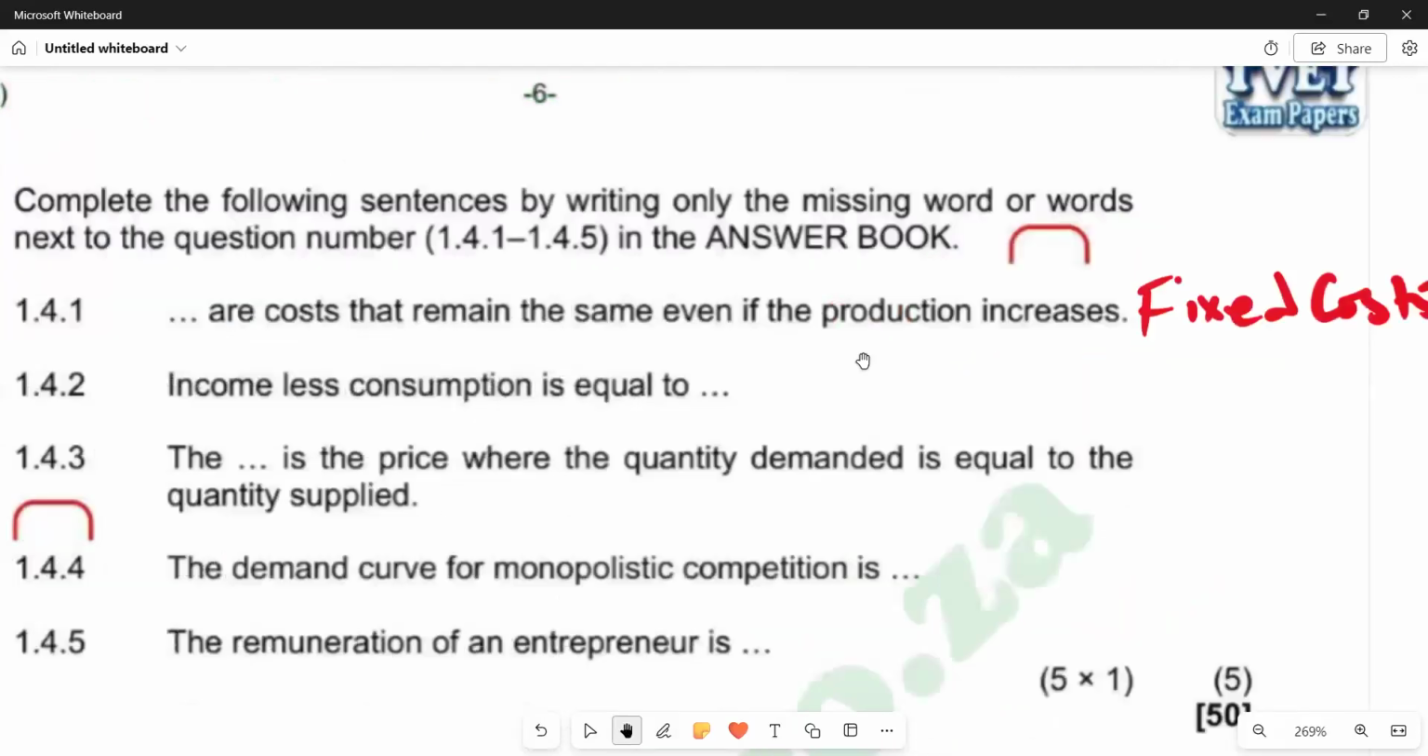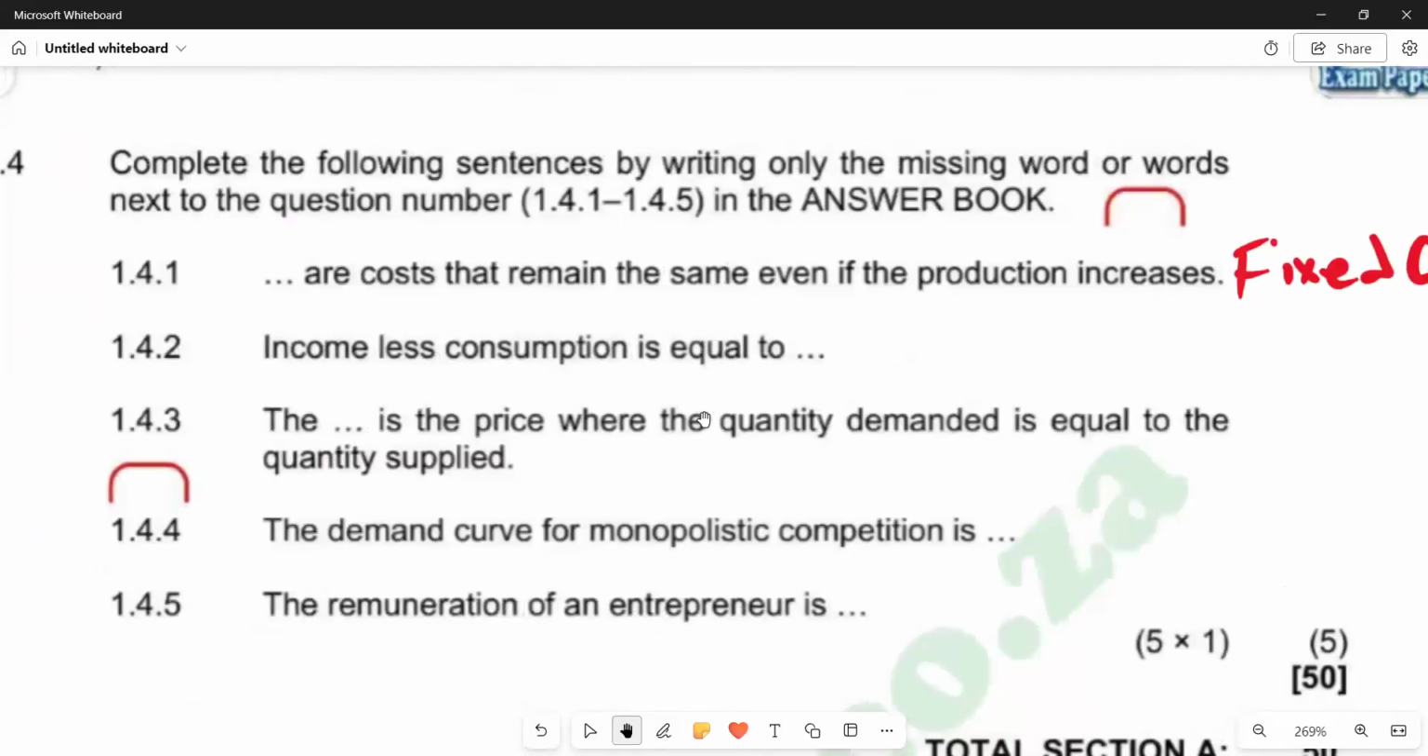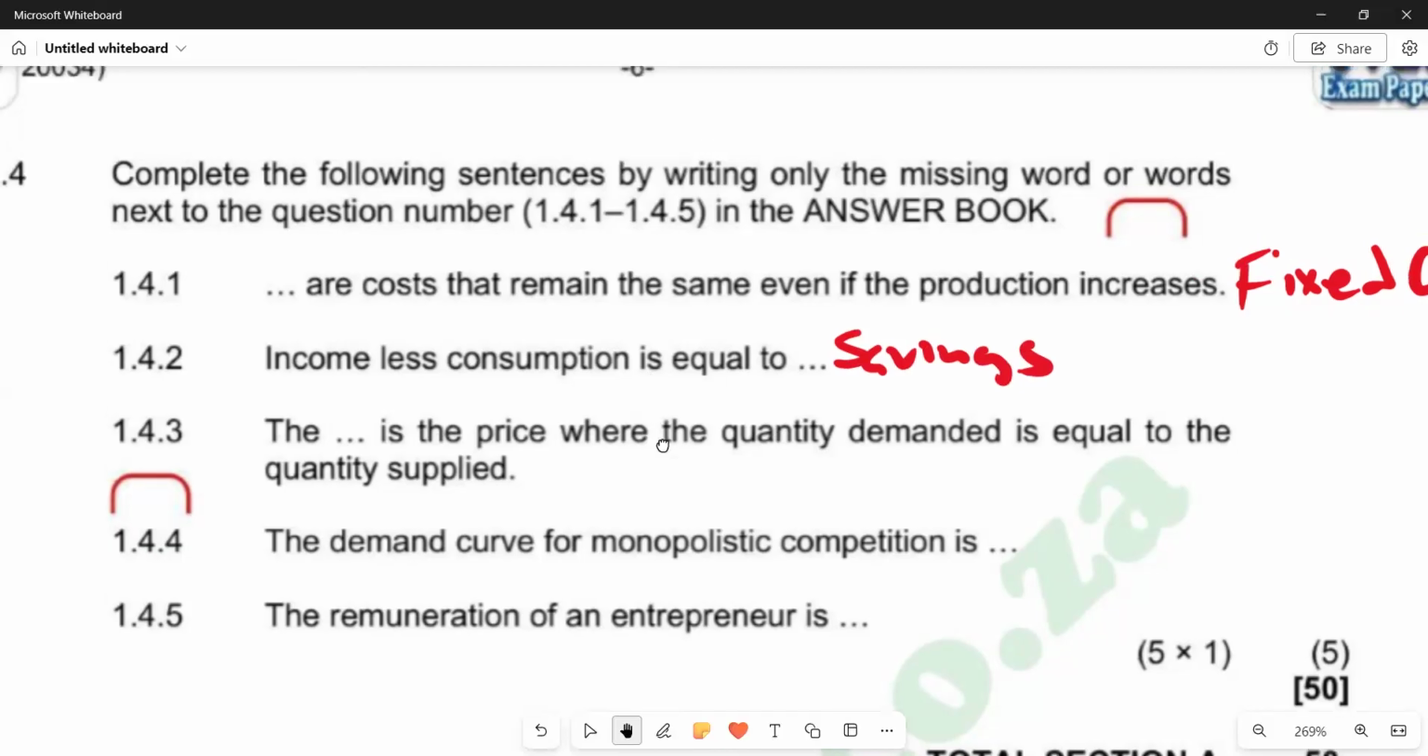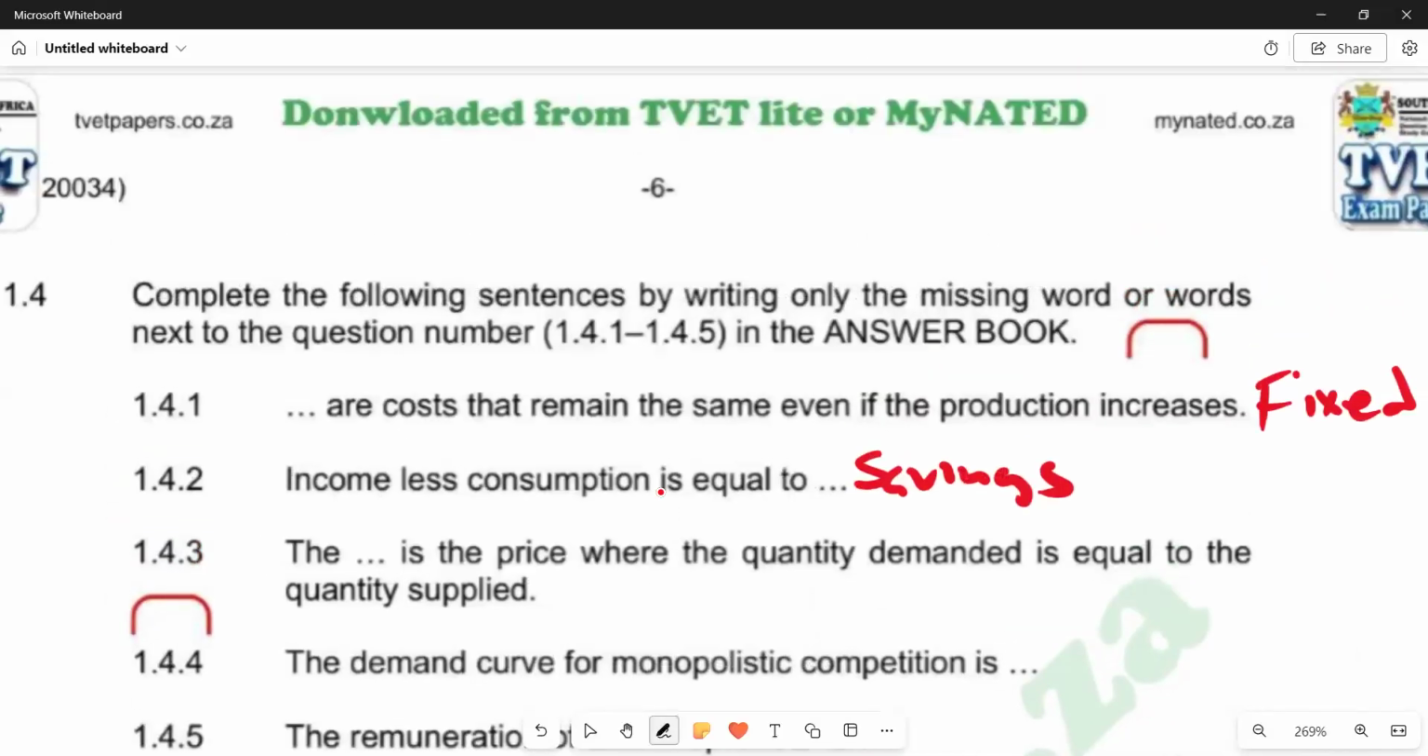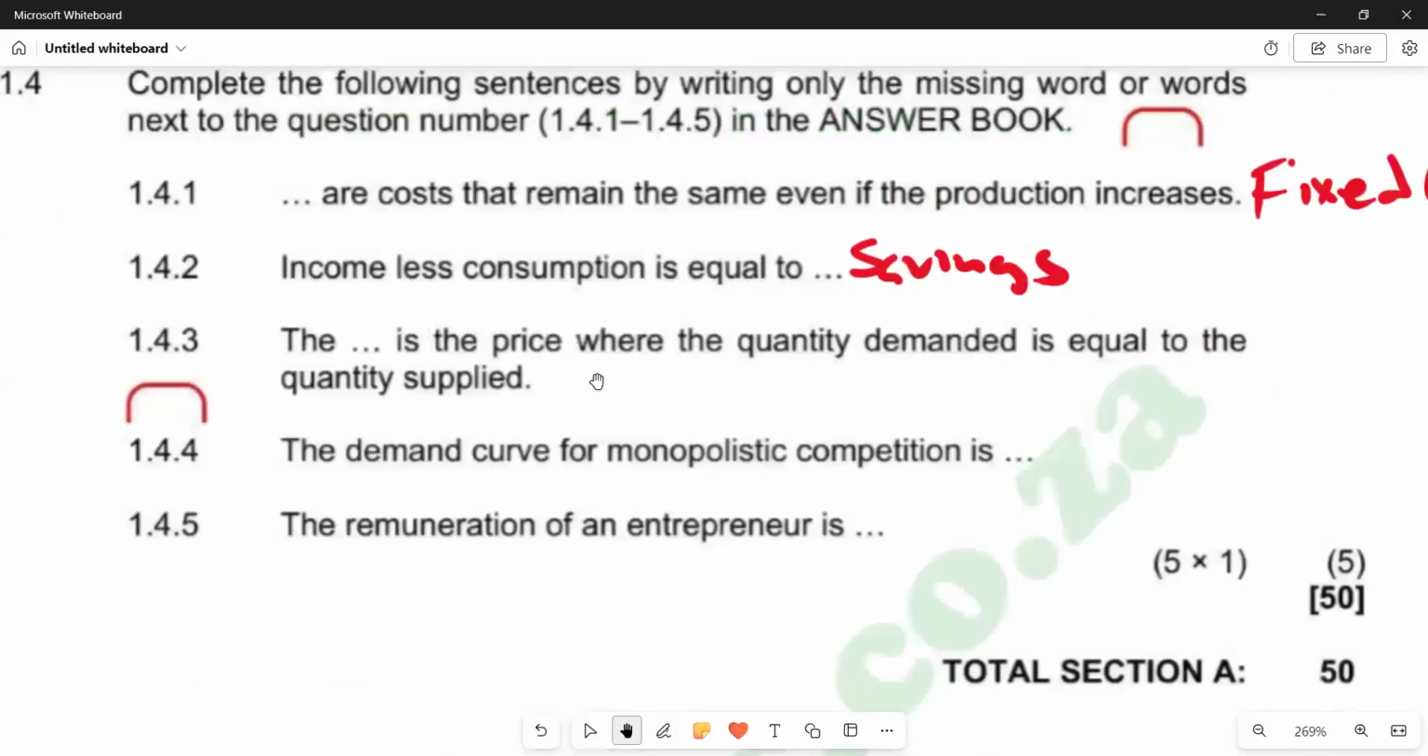Then we can move on to the next question, which says income less consumption is equal to, and we know that is equal to savings. So we try to illustrate it in terms of the formula. Remember, consumption plus savings gives you your income. So when we say income less consumption, if you make S the savings, then S is equal to income. You take your consumption to the other side, and it becomes negative. So this is exactly what is being explained. Y is representing our income.